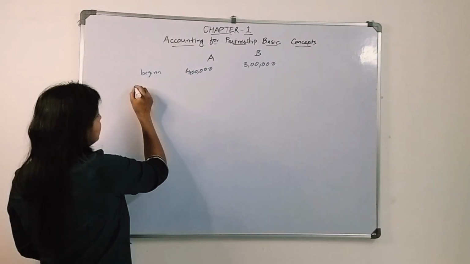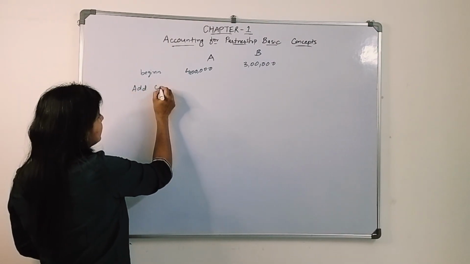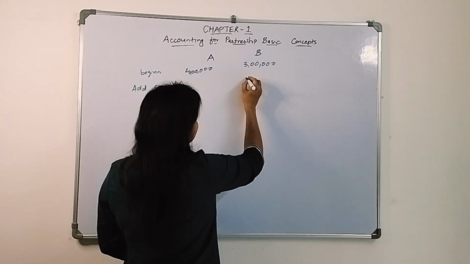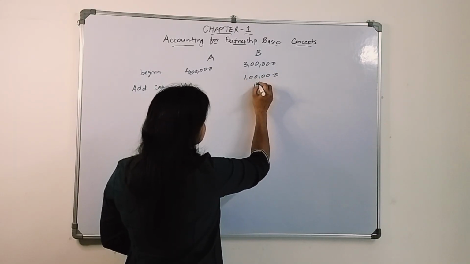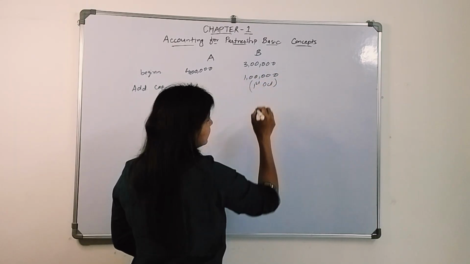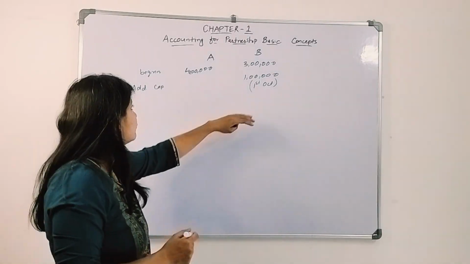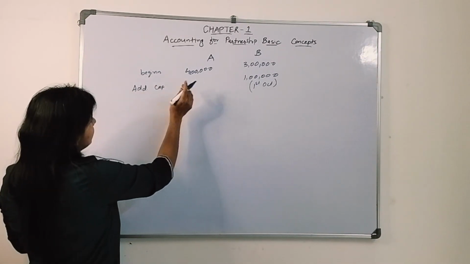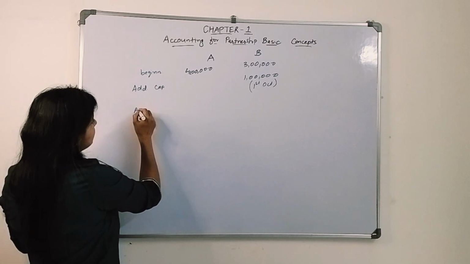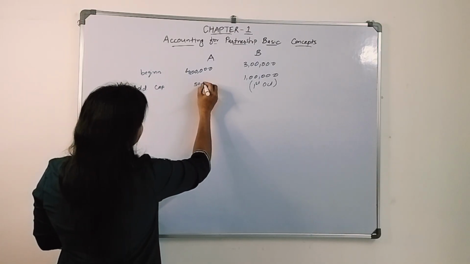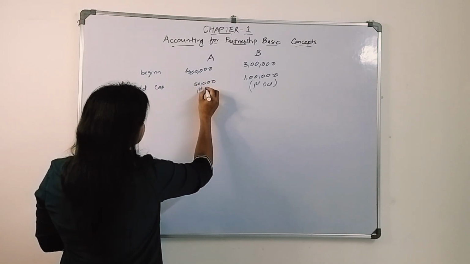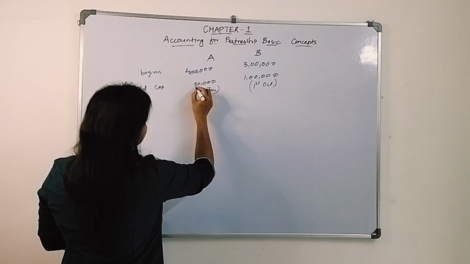Now B brought additional capital of rupees 1 lakh on 1st of October, and A brings additional capital, let's say 50,000, on 1st of January.